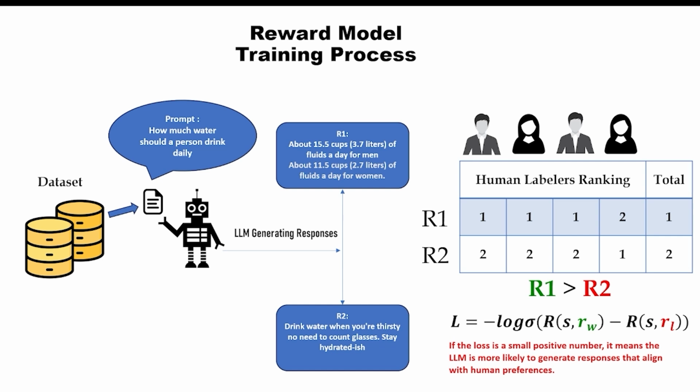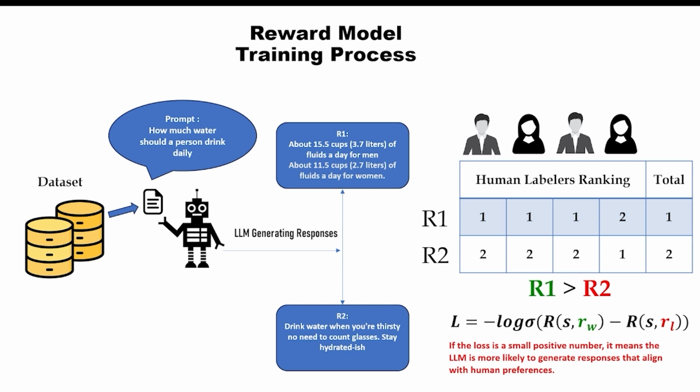Now, once we have the human rankings, we train a reward model, and this model uses the rankings to predict how well a response aligns with human preferences. In this case, R1 is ranked higher than R2, indicating that R1 better aligns with what human labelers would prefer.